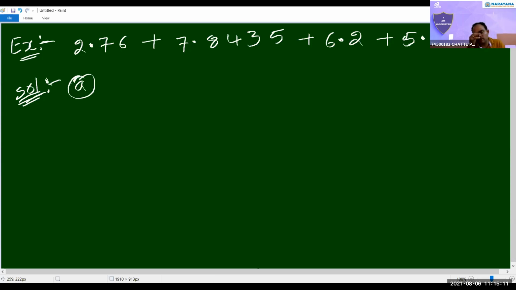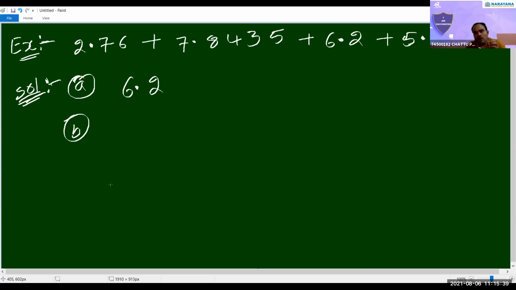What is that first rule? Identify the least decimal place number. So total 4 numbers I'm giving. This one, and this one, and this one. Out of the 4 numbers, which number has the least decimal places? 6.2, sir. So we have to identify the least decimal place number. First rule over.